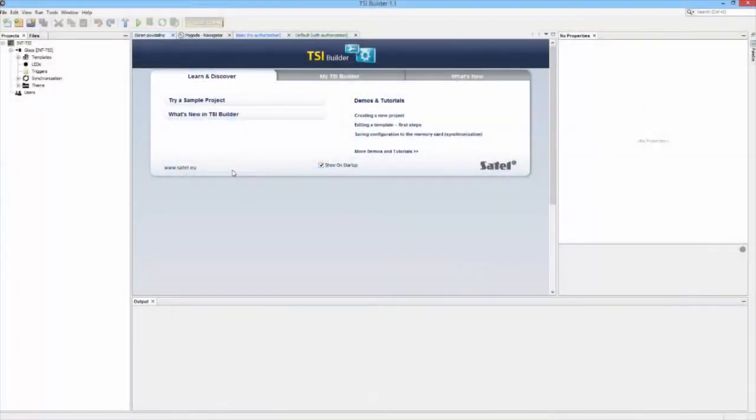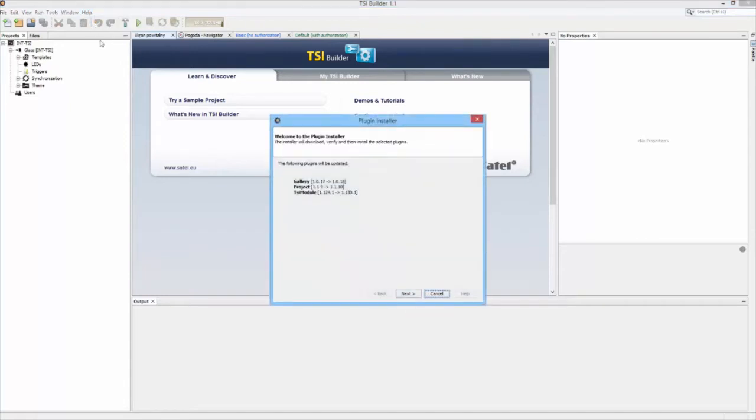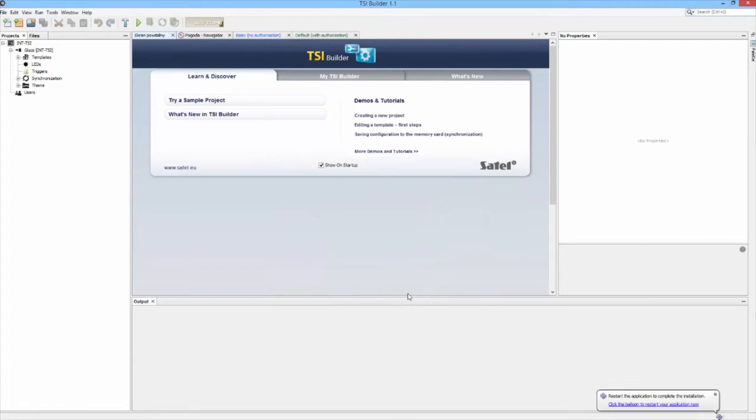Then, run the TSI Builder. To check for updates, run the plugin installer. If any updates are available, they will be downloaded and installed. Restart the TSI Builder program.